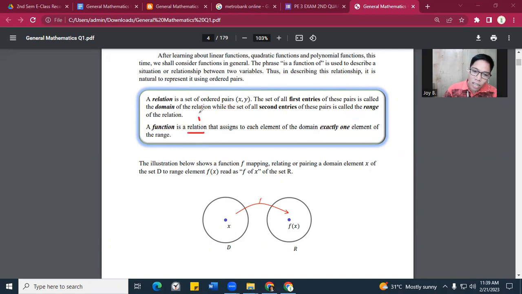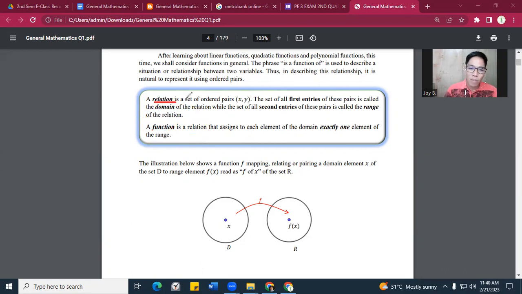So ibig sabihin daw, kapag merong function, this is a relation. Ano yung relation? Okay, ordered pairs na ina-assign daw sa every element ng ating domain. So ano yung domain? Yung first entry. Okay, to each element of the domain, exactly one element of the range. So ibig sabihin daw, to make it short, ang function is a relation or pares that we assign for every domain and also for every range. Okay, nakuha? Okay, very good. So let's repeat one more time.